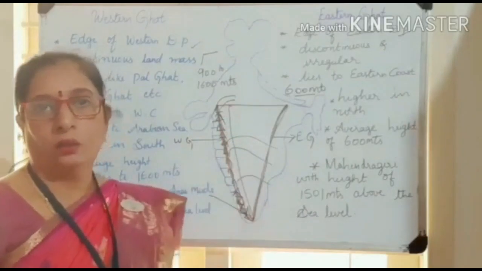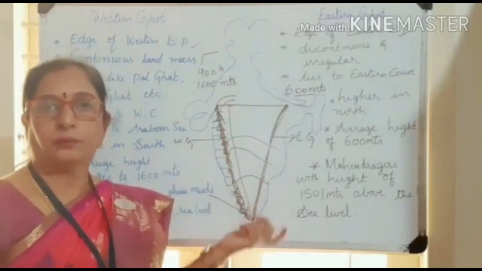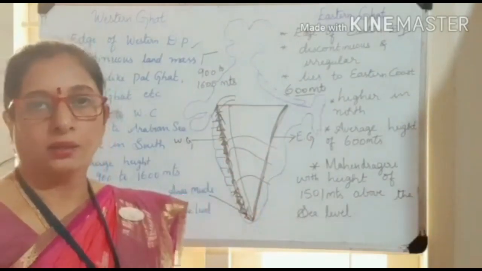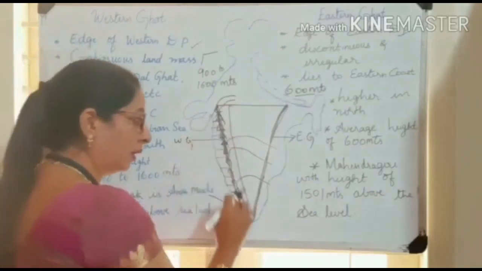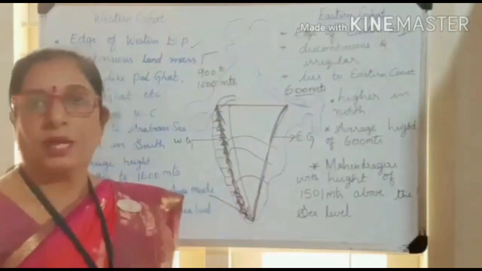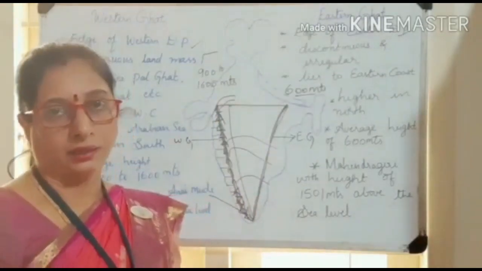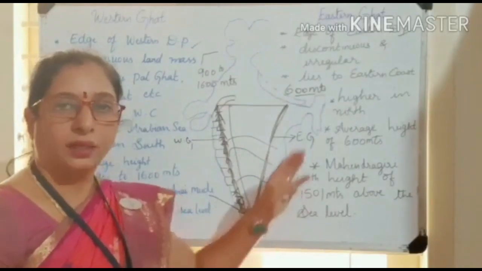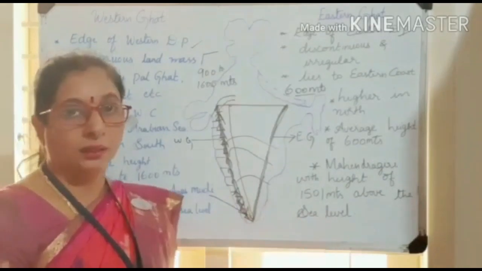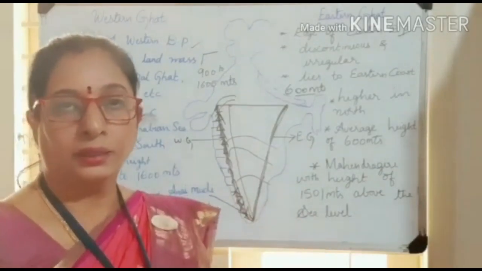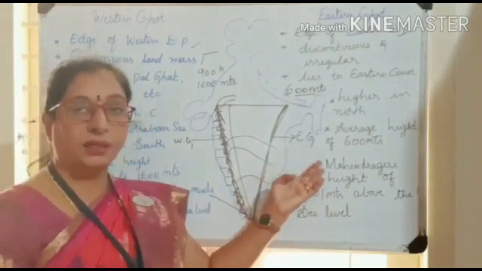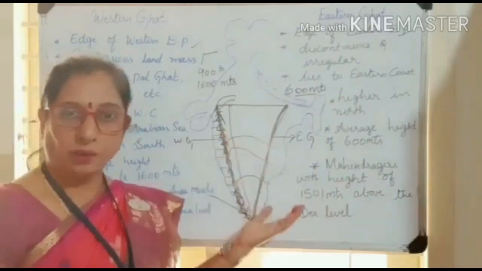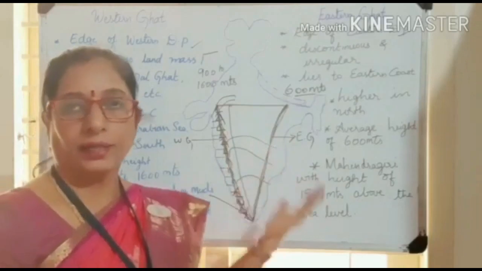Because it is narrow and steep, we can't make a road here, and we have to walk or travel only through the natural passes. Understood, children? And because of the narrowness and hollowness, we have dense forest in the Western Ghats, and in the Eastern Ghats we don't find any forest. There is agricultural land because of the water supply and delta region. In the Eastern Ghats we find rice and sugarcane growing. In the Western Ghats we find dense forest, and it is a place of wildlife.